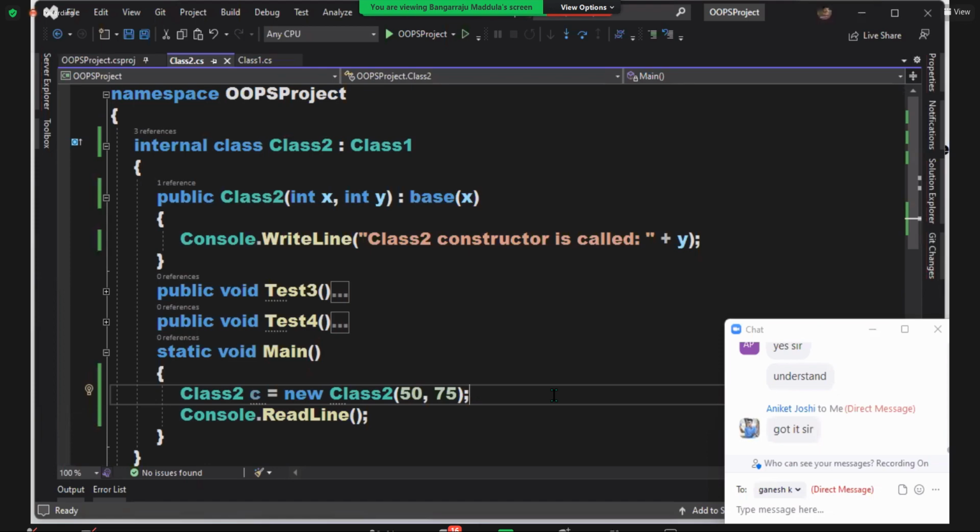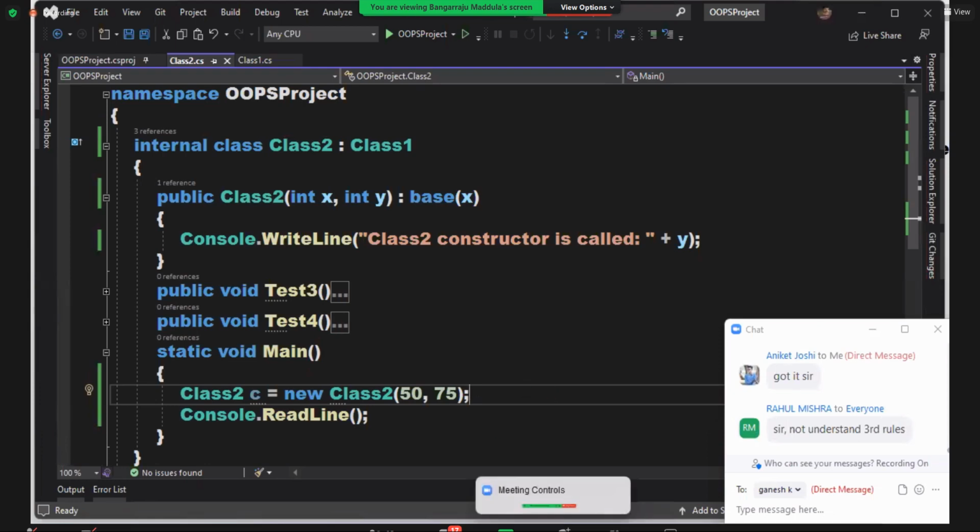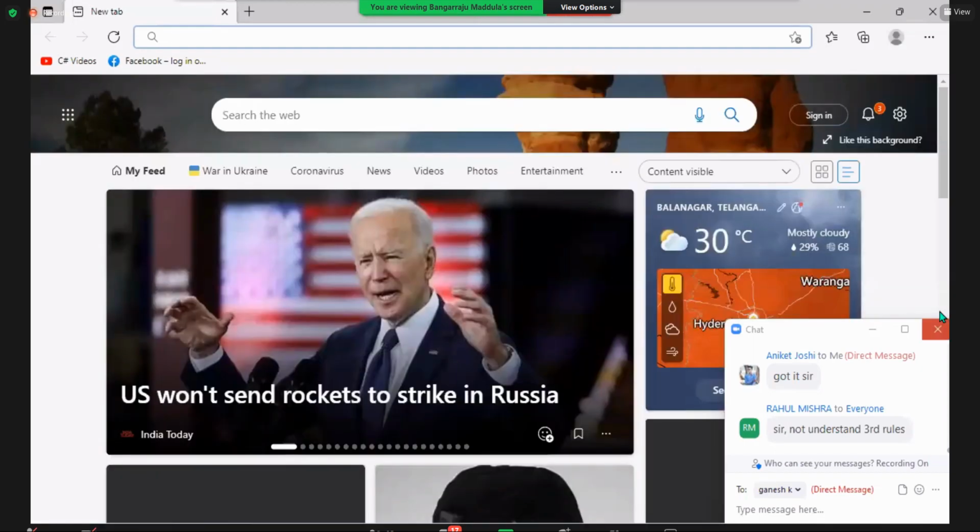Guys, I have given you one more better option. What is that, you know? Object-oriented programming is very important. You'll have doubts. First time only, you can't understand all the things. So for that reason, for the complete object-oriented programming, I have posted videos on YouTube. Have you watched my videos on YouTube?